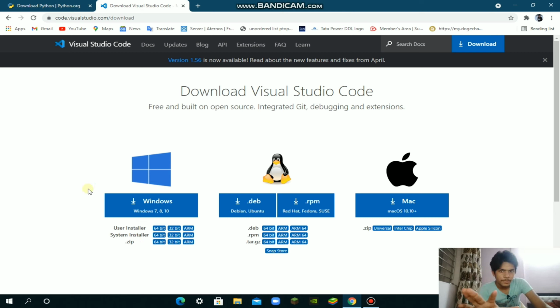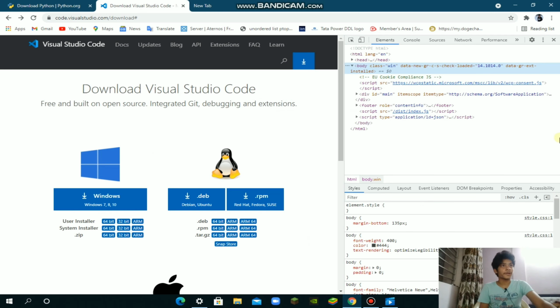Now pay attention. If you have Windows, click on user installer, not system installer, because it is the advanced version. We have to choose the basic version now. If you have 32-bit or 64-bit, select according to that. If you have Linux or Mac OS, select according to that, because I don't have Linux or Mac OS, so I don't know much about it.